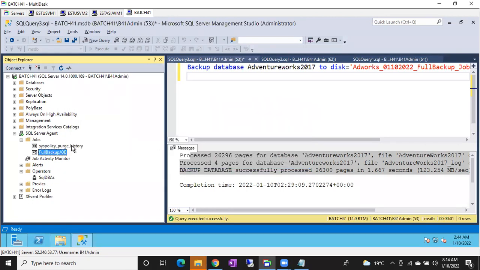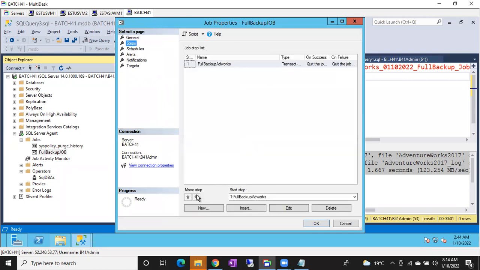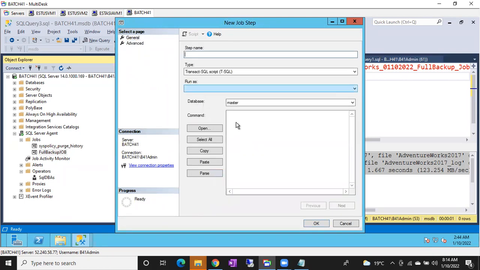But imagine, let me add one more step to this, add step. This time I'll include a new step, Azure database. Step name is Azure full backup.